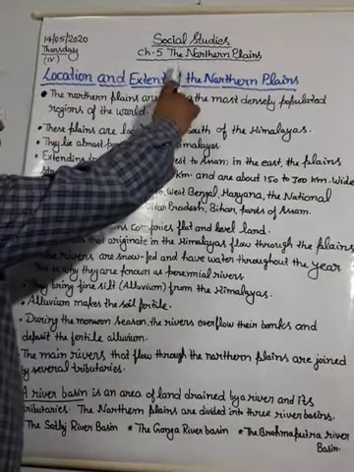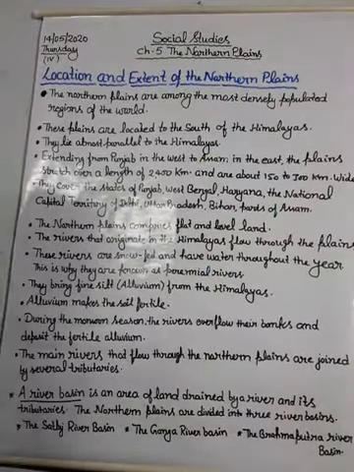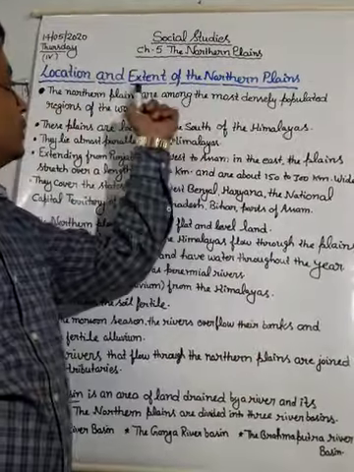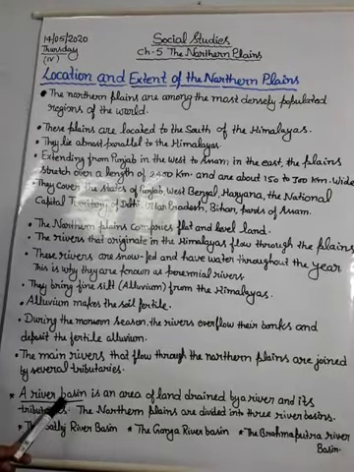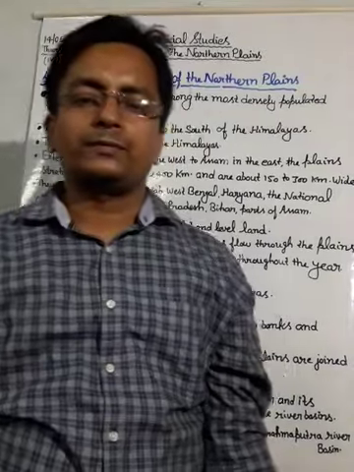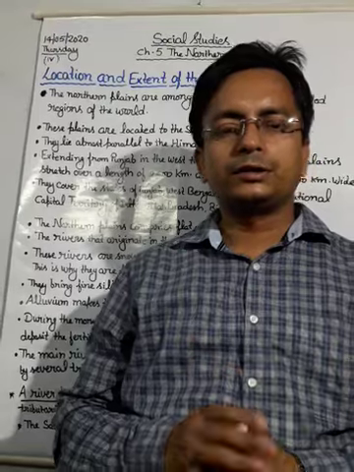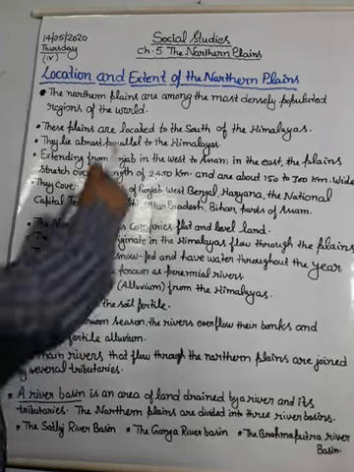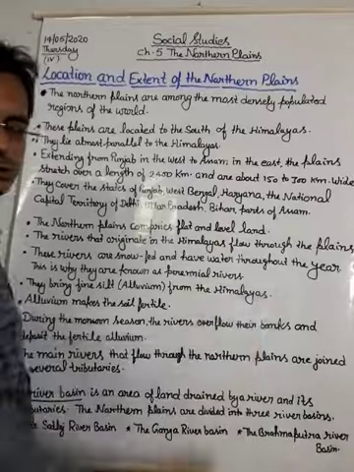Let's start today's topic. Yes students, chapter 5, the northern plains. In this lesson we will discuss the extent of the northern plains, and then we will discuss how the northern plains are divided into 3 river basins. We will study all 3 basins in this lesson. Dear students, the topic is location and extent of the northern plains.